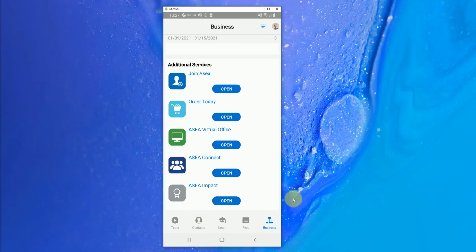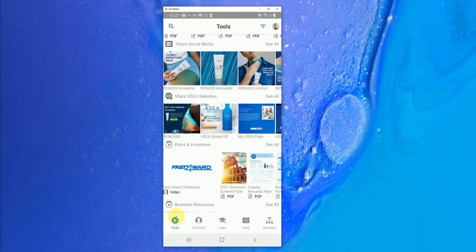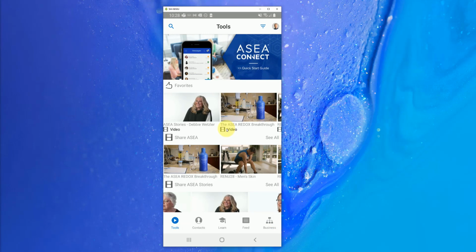So this app is a very powerful tool to have in your pocket as you're learning how to use ASEA. And so we're excited that you guys have access to it, and it's available for all associates to use. So hopefully this quick overview was helpful for a lot of you new people here on the call today.